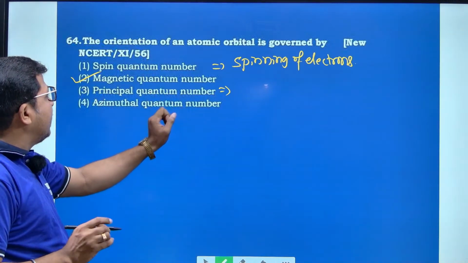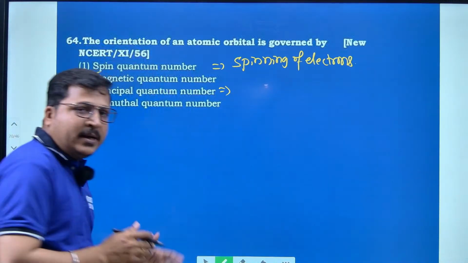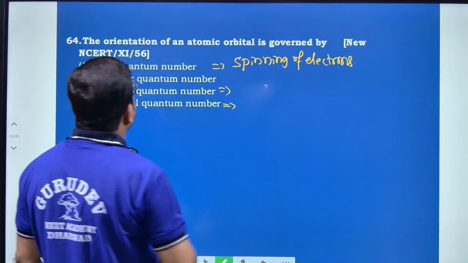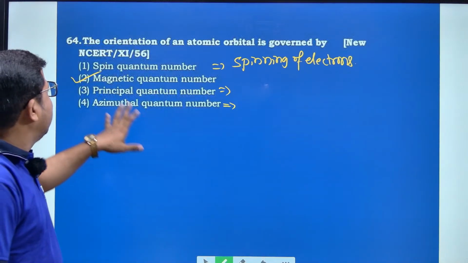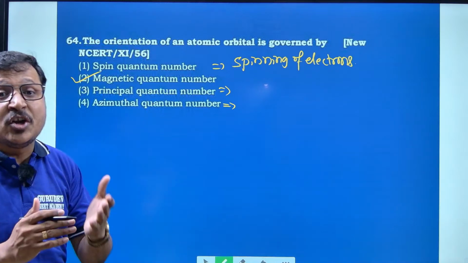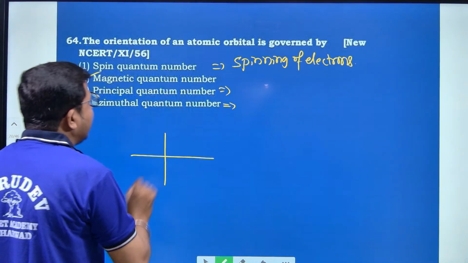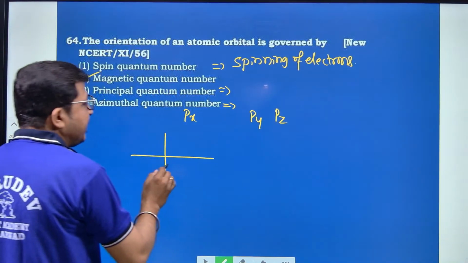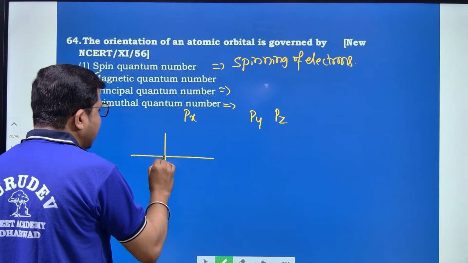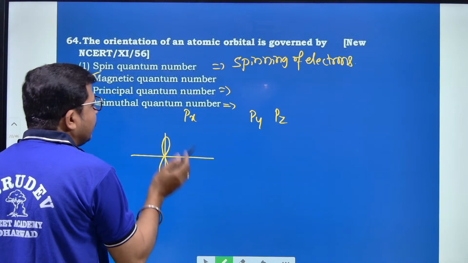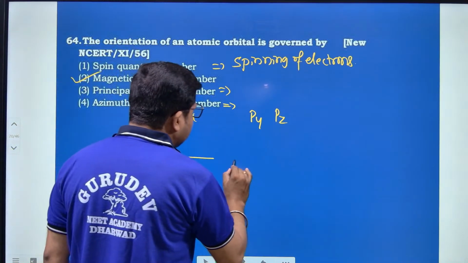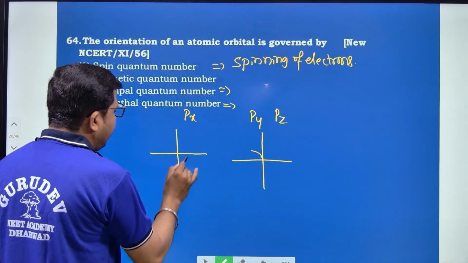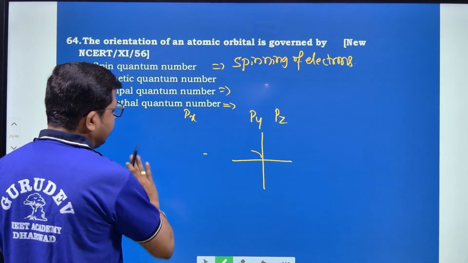And the principal quantum number tells about the orbital and the filling up of electrons in the shells. And the azimuthal quantum number tells about the shape of the orbitals. But orientation means the direction of orbitals. Look here, the direction of orbitals. If you take the px, py, pz orbitals, I will explain with the help of diagrams. The px orbital is like this, and the py orbital, one minute.